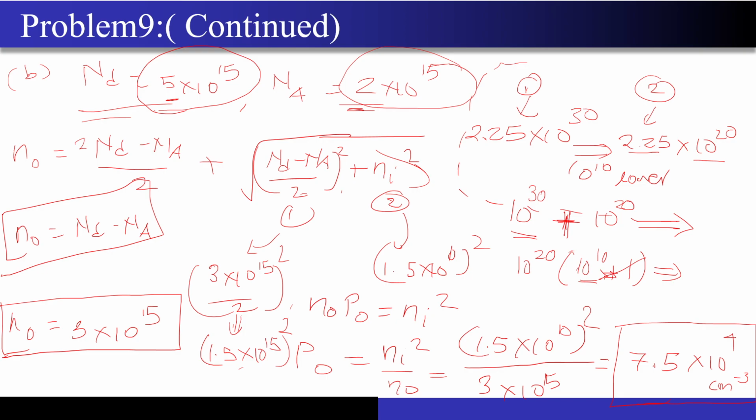So the moment I ignore this one for this addition, then it will become like 10 to the power 30. Correct? So the 10 to the power 30 plus 10 to the power 20 became again 10 to the power 30. Right? This is the reason why I ignored this Ni square term, because Ni square term had 10 to the power 20, whereas this Nd minus Na square term had 10 to the power 30 over here.